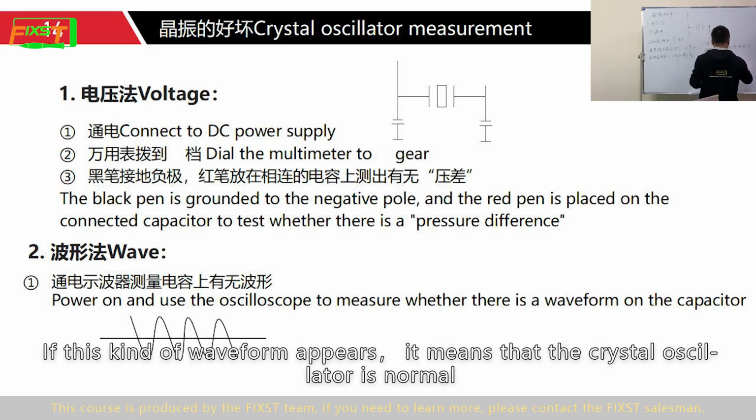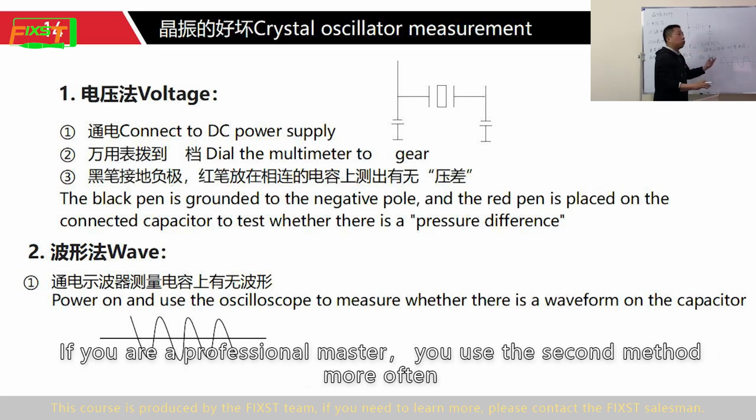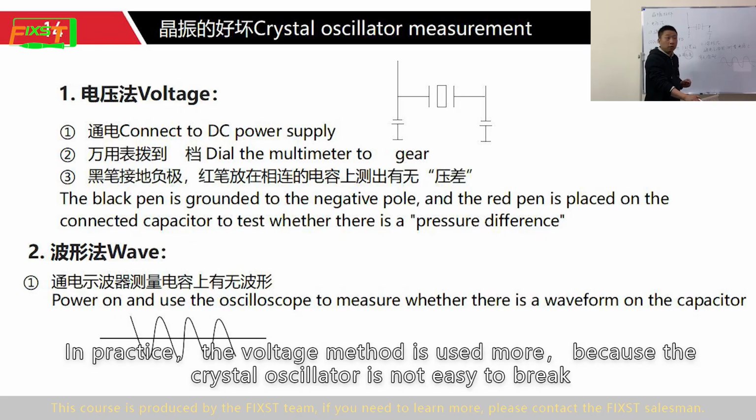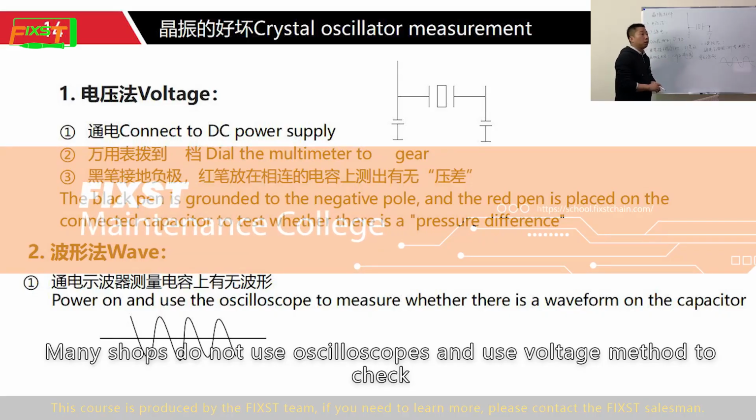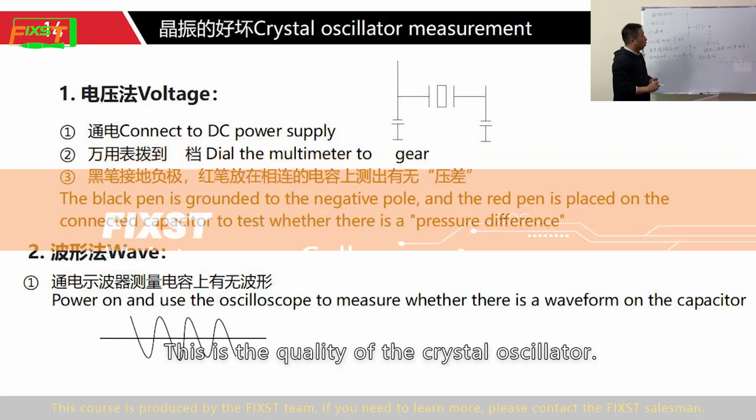If this kind of waveform appears, it means that the crystal oscillator is normal. If you are a professional master, you use the second method more often. In practice, the voltage method is used more because the crystal oscillator is not easy to break. Many shops do not have an oscilloscope and use the voltage method to check. This is how to judge the quality of the crystal oscillator.